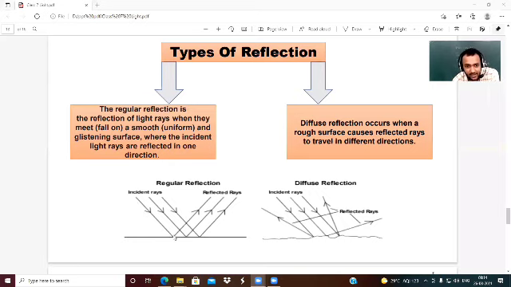See, this is the incident ray, and this is the reflected ray. So they are in one direction. You can see here.